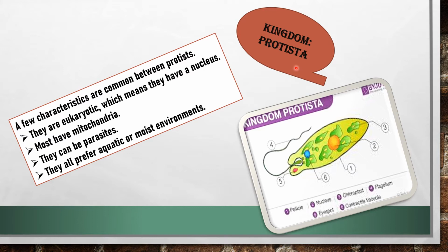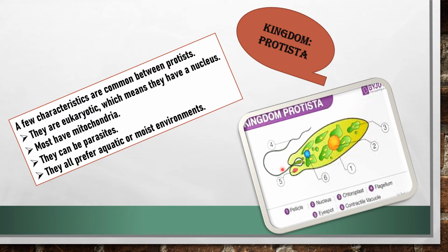Protists are eukaryotes, that is, their cells contain a well-defined prominent nucleus. The cells also contain several membrane-bound cell organelles, such as mitochondria and Golgi bodies. Amoeba, Paramecium, and Euglena are the common protists. Few characteristics are common between protists. They are eukaryotic, which means they have a nucleus. Most have mitochondria. They can be parasites. They all prefer aquatic or moist environments.